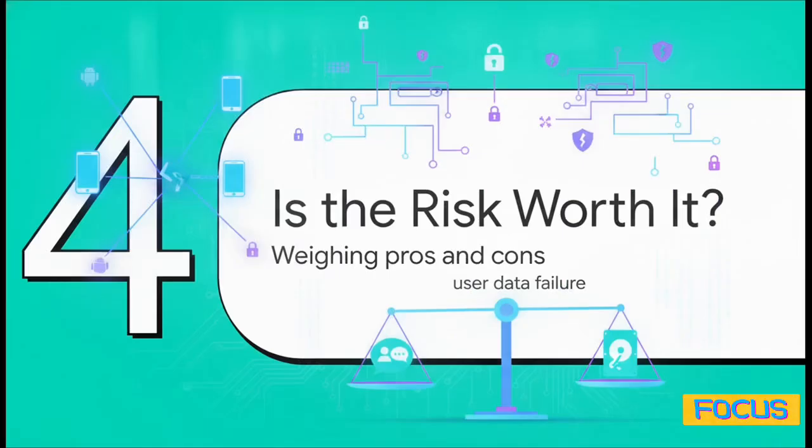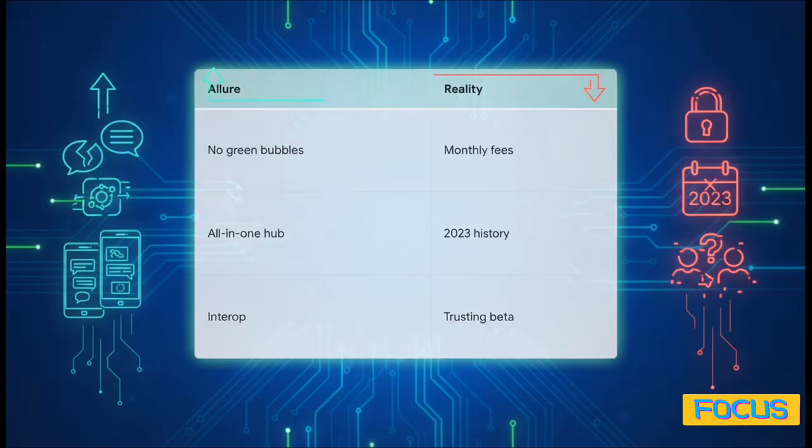Section 4. Is the risk worth it? So let's weigh this out. On one hand, you have the undeniable allure. You get to finally escape the green bubble, you're seamlessly fixing those broken reactions, getting all your high-res photos and smooth, animated messages working perfectly in one unified hub on your Android. It is incredibly tempting to finally achieve that level of interoperability. But then you have the reality. You're paying a monthly subscription fee for a workaround that Apple could theoretically block at any time. You have to contend with a deeply troubling 2023 security history, and ultimately, you are placing an immense amount of trust in a reworked beta app to handle your most private, personal conversations.